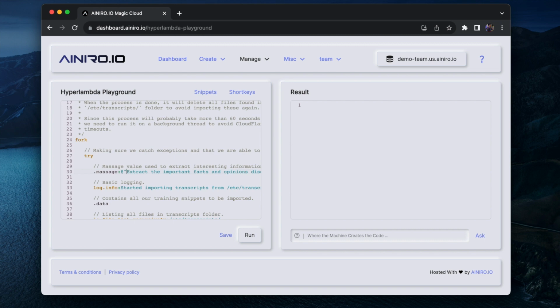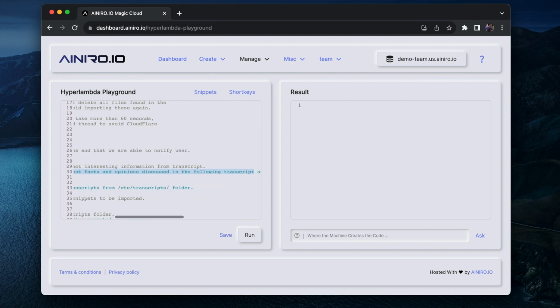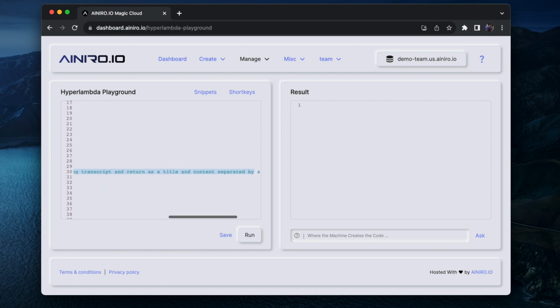You see here I've got a message variable, and it basically says: extract the important facts and opinions discussed in the following transcript and return as a title and content separated by a new line character.